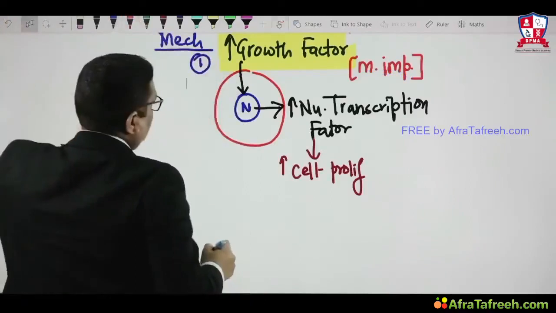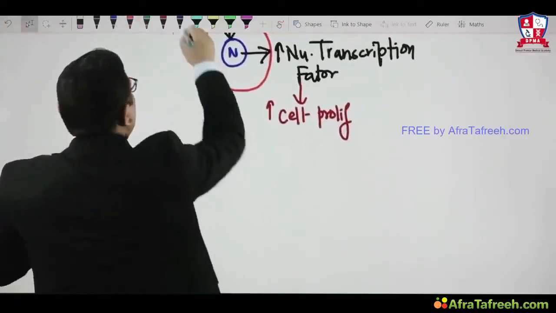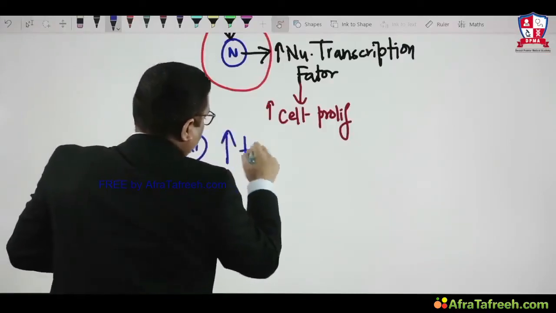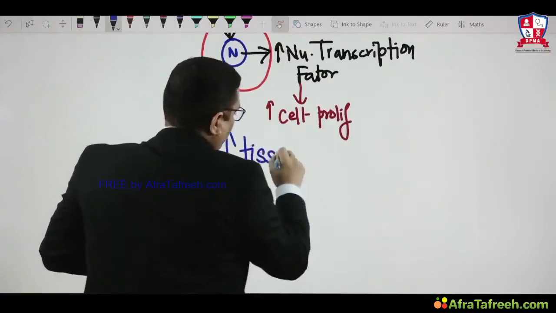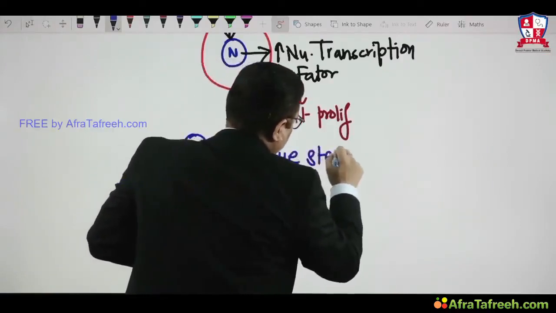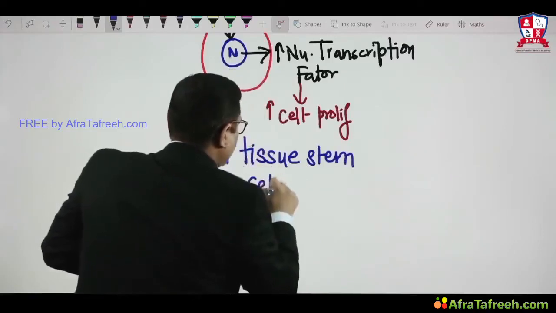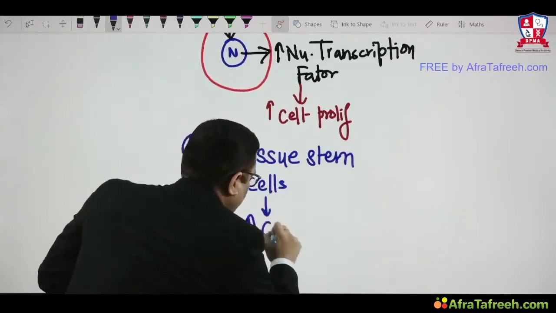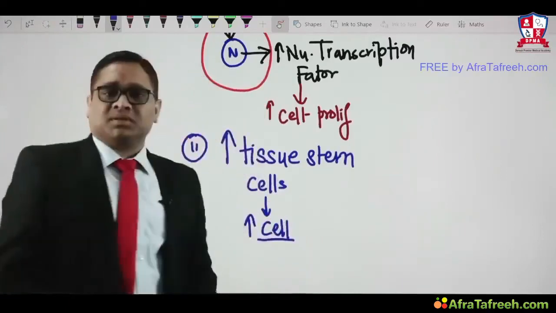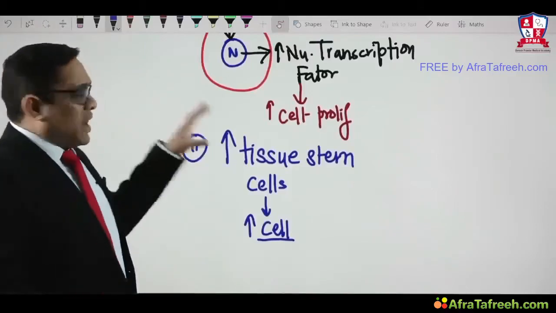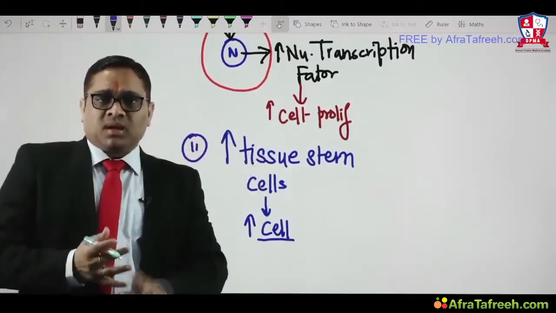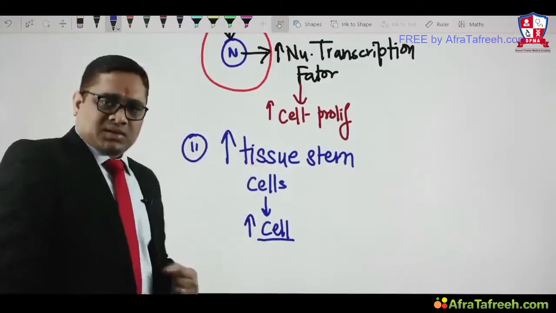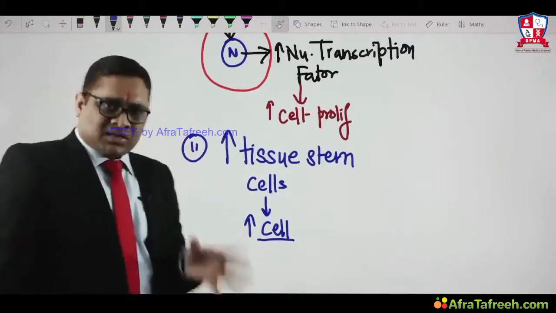There is another mechanism. Here, there will be increased synthesis of cells from the tissue stem cells, right? There will be an increase in the number of tissue stem cells, and from these tissue stem cells there will be increased synthesis of cells. This is another important mechanism. So hyperplasia is because of the increase in growth factor, and second because of the increase in tissue stem cells, which synthesize more number of cells. That is the other, less dominant mechanism.